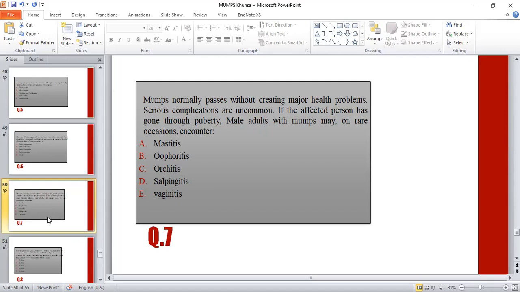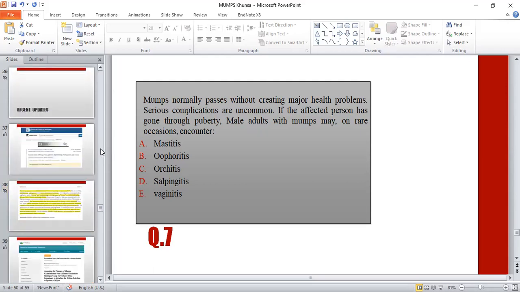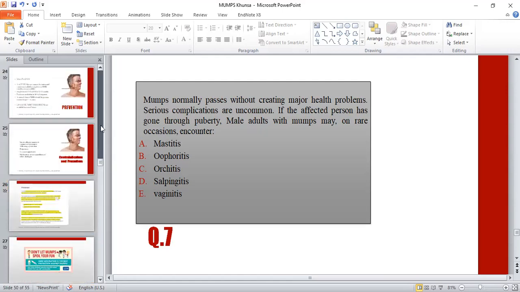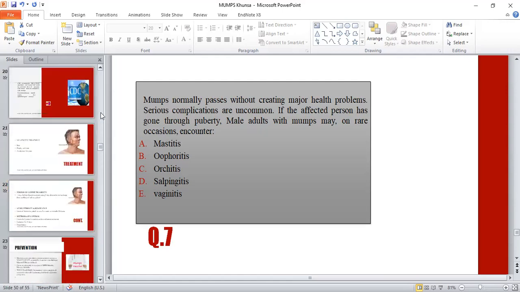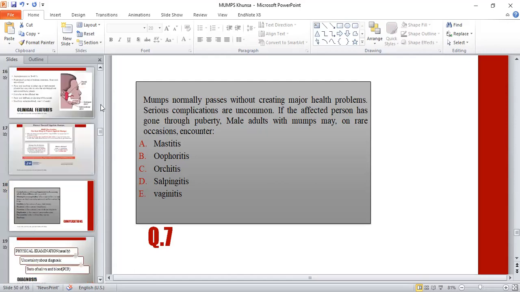That is the most common extra-salivary gland manifestation of mumps in adults. Unilateral involvement is the most common, about 75%. So this is a very important MCQ, and very important information has been given. This orchitis later on can lead to infertility, a declined sperm count, and later in life they can have difficulty in having children.